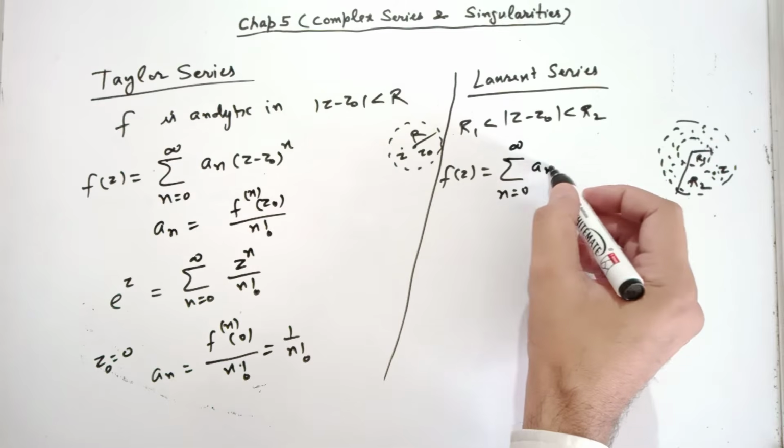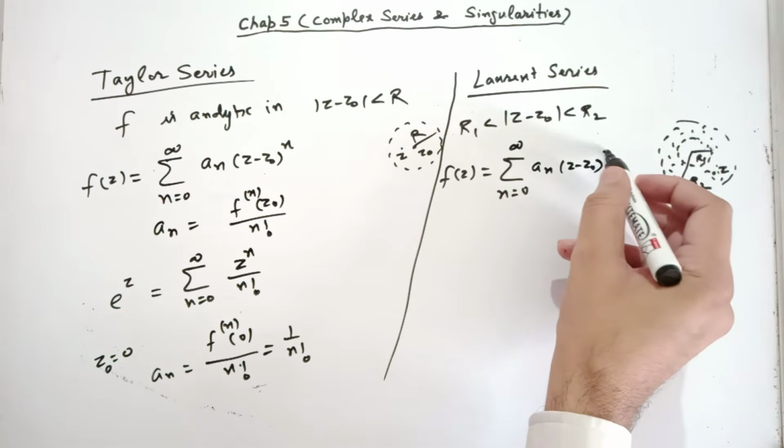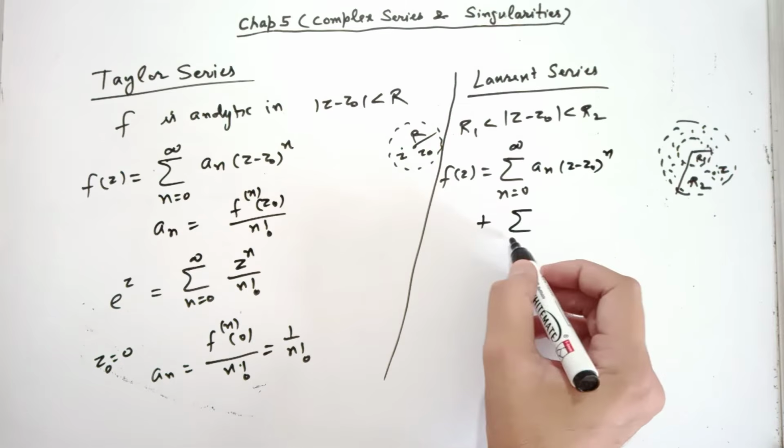The first is the same as you are seeing in Taylor's, but the second is different.